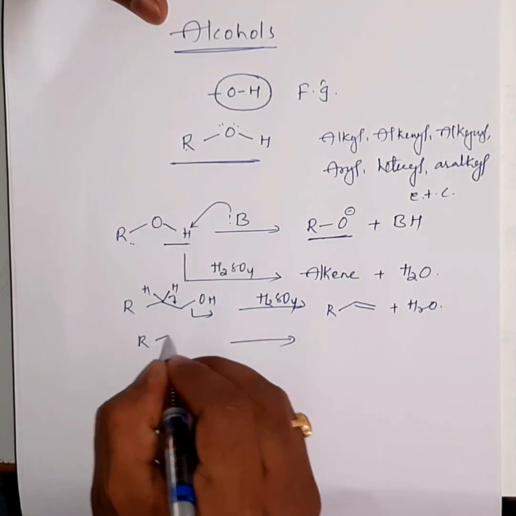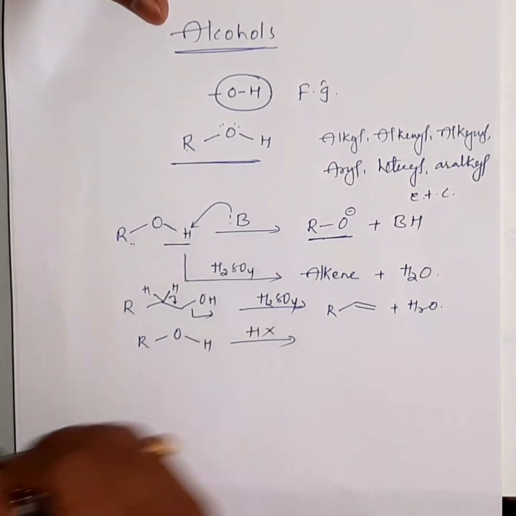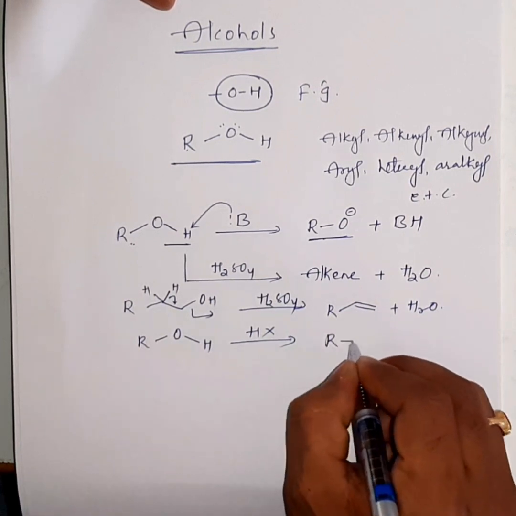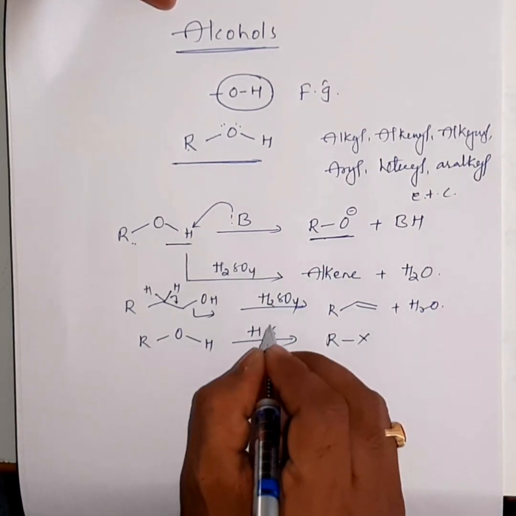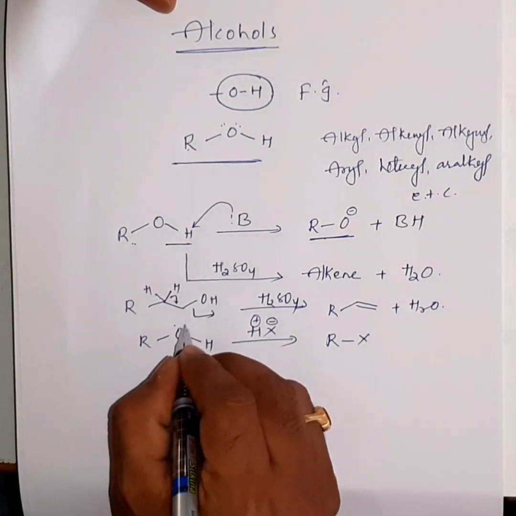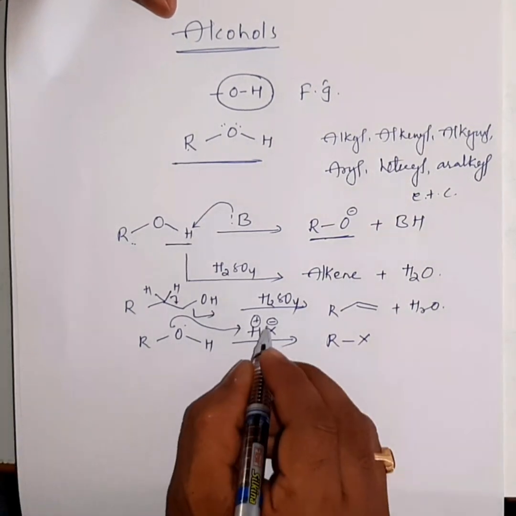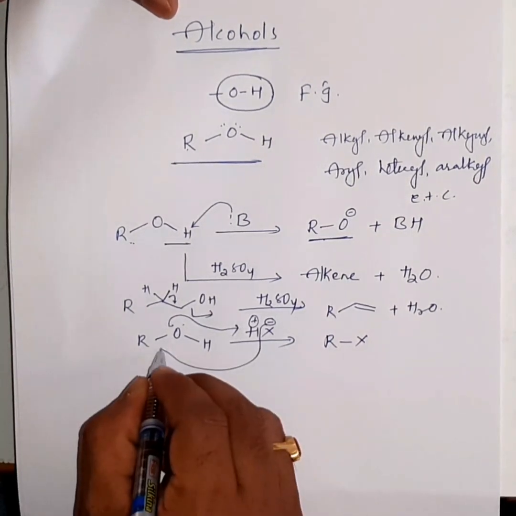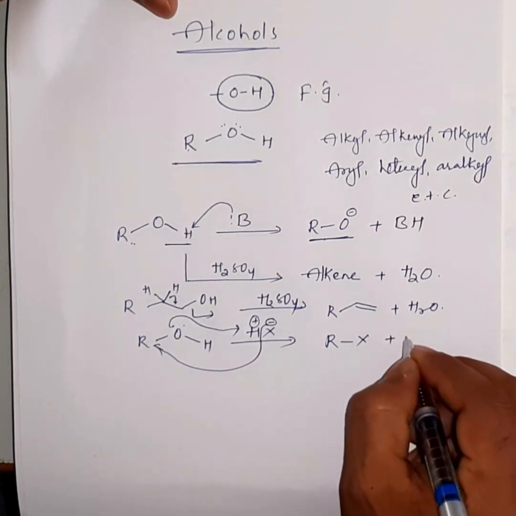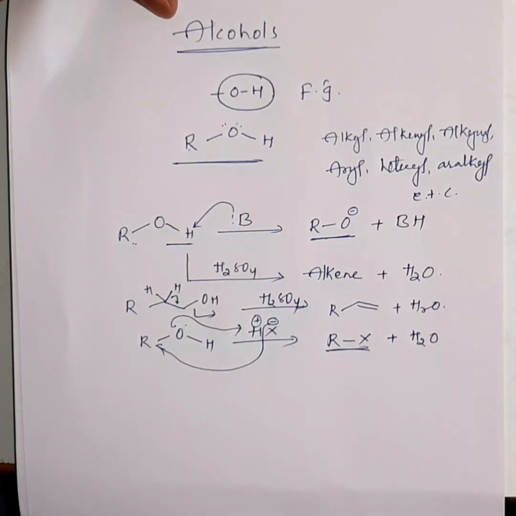Next, alcohols in the presence of hydrogen halides will undergo a substitution type of reaction and result in the formation of alkyl halides, where this reaction is also facilitated by protonation followed by nucleophilic attack on the R group. Then this results in the formation of alkyl halides along with dehydration.